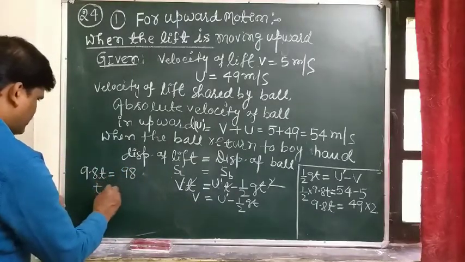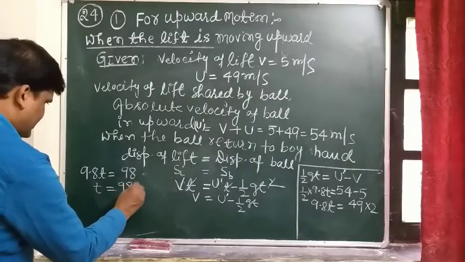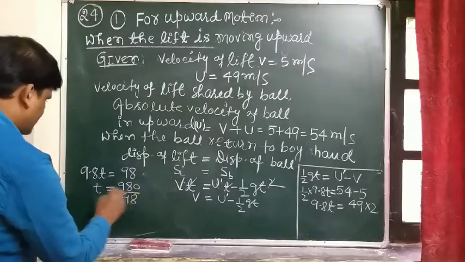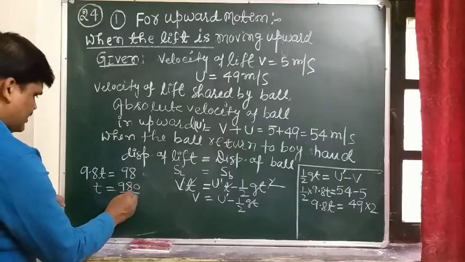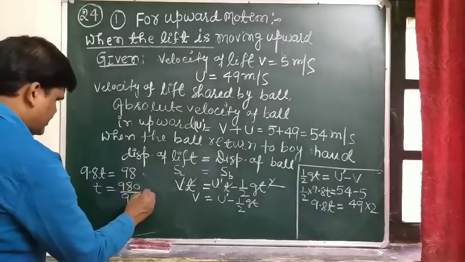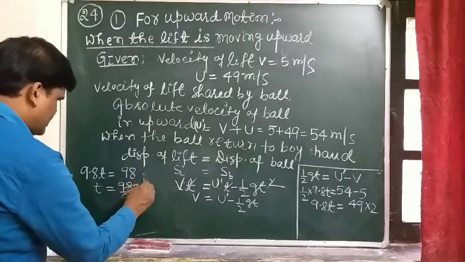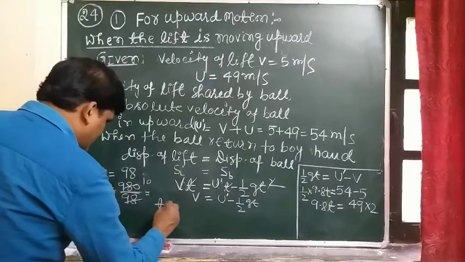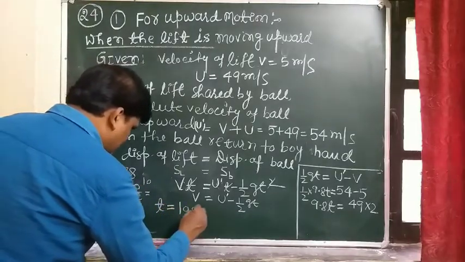So t comes out to be 980 by 98, the decimal cancels, the 0 is taken in the numerator, and it cancels out 10, so t comes out to be 10 seconds.